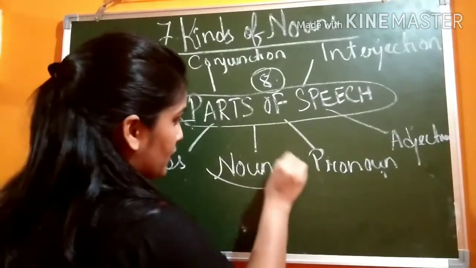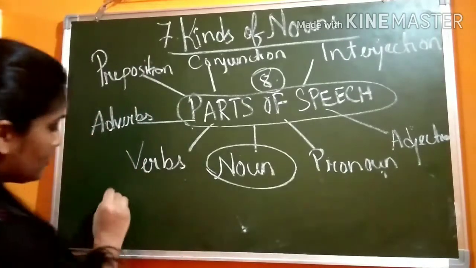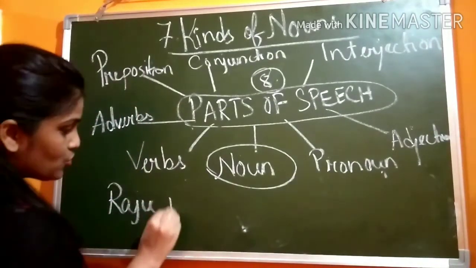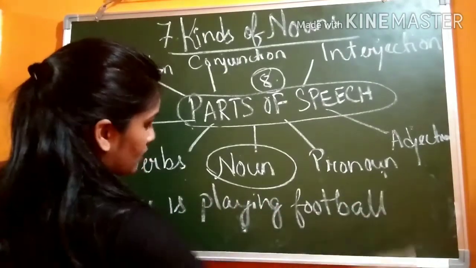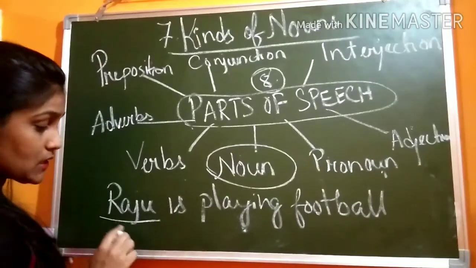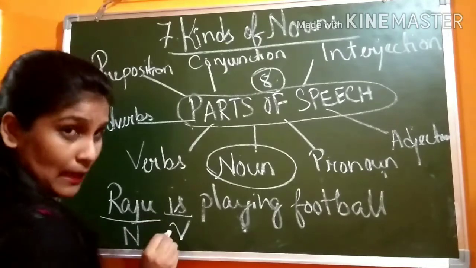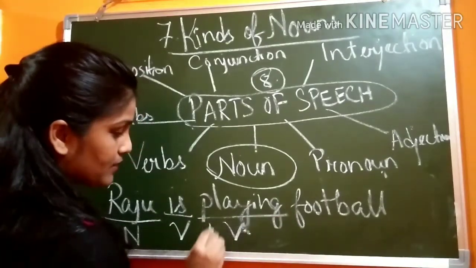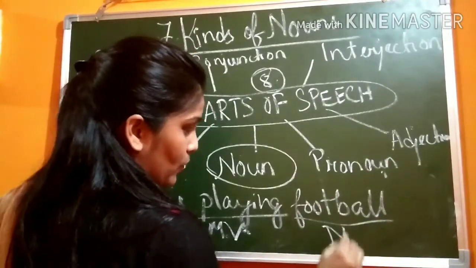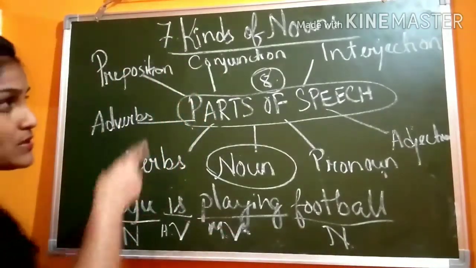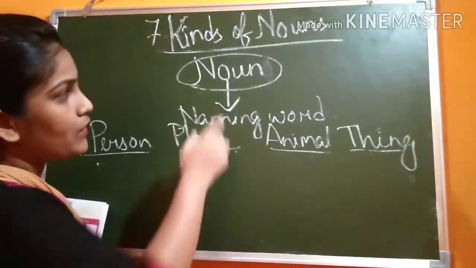But today we are going to learn about what? Noun. I will show you one example where we use these parts of speech. For example, Raju is playing football. Here, Raju is the noun. Okay? Is, this one is the verb. This is the helping verb. Playing is the main verb. Next, football. This is also what? Noun. So, in this way, we use parts of speech. Yes? So, I hope you have understood till here. So, now you will learn about noun.